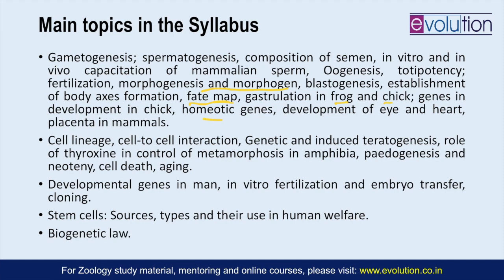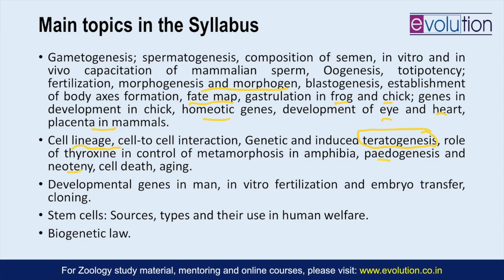Then there are homeotic genes, we'll come to that in detail, and development of 2 of the organs, eye and heart. Placenta in mammals is also an important section, and then we move on to the next part, which will include cell lineage, interactions, and a very important topic, that is teratogenesis. Then metamorphosis in amphibians and the thyroxine hormone's role in it.